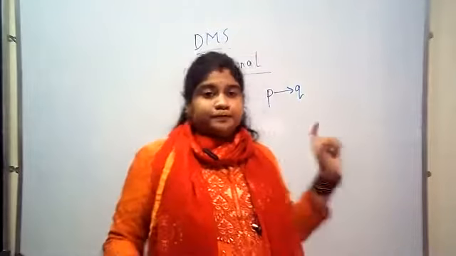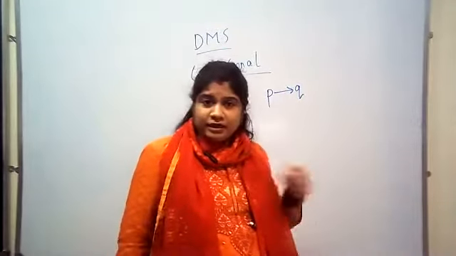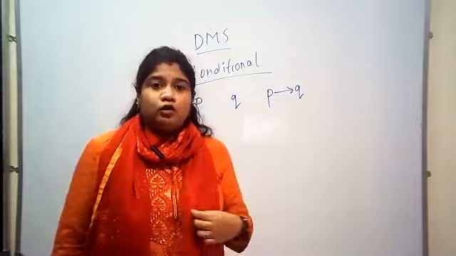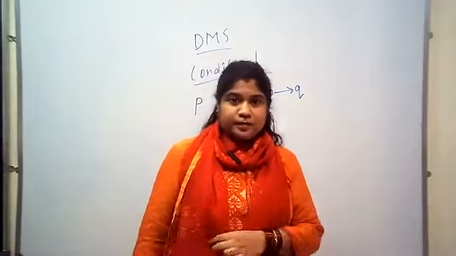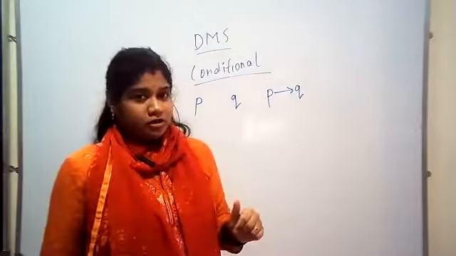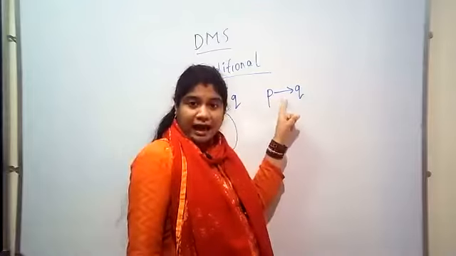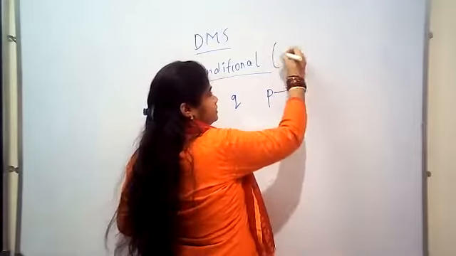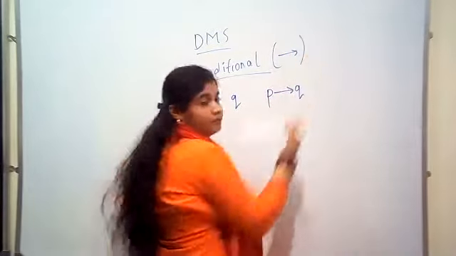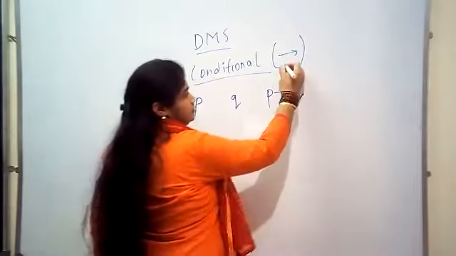I have taken two propositions, proposition P and proposition Q, and the symbol for this conditional is the arrow mark.